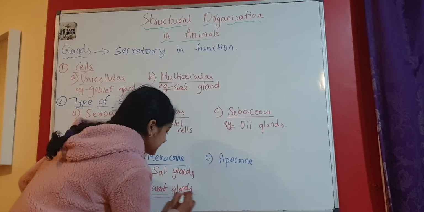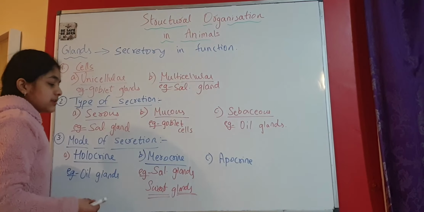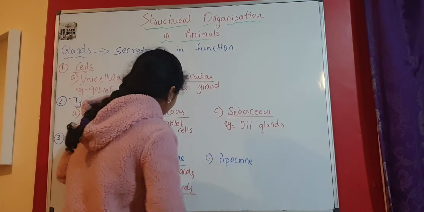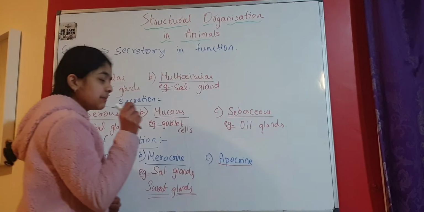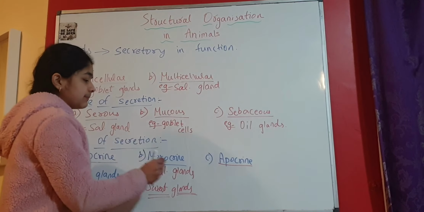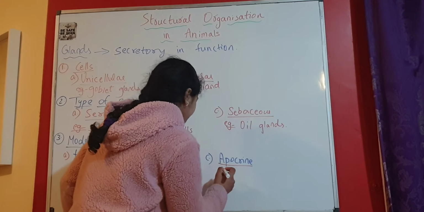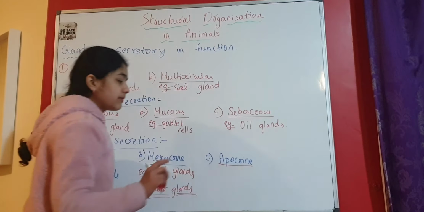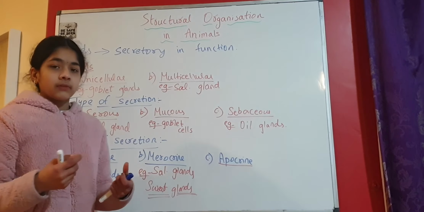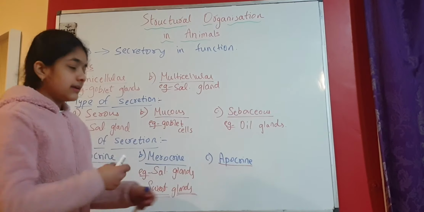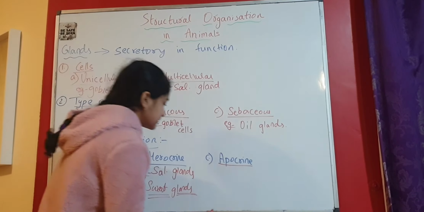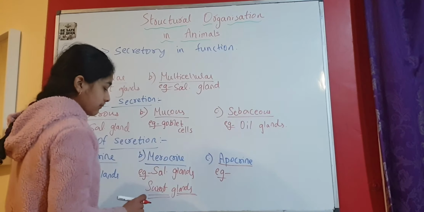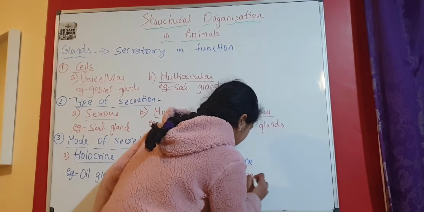Now in sweat glands, there are some parts of the sweat gland where it is apocrine. We will see that now. In apocrine mode of secretion, just the tip of the cell or the gland ruptures and releases its secretion. Apex or apo means at the tip. Examples of apocrine type of secretion are sweat glands.